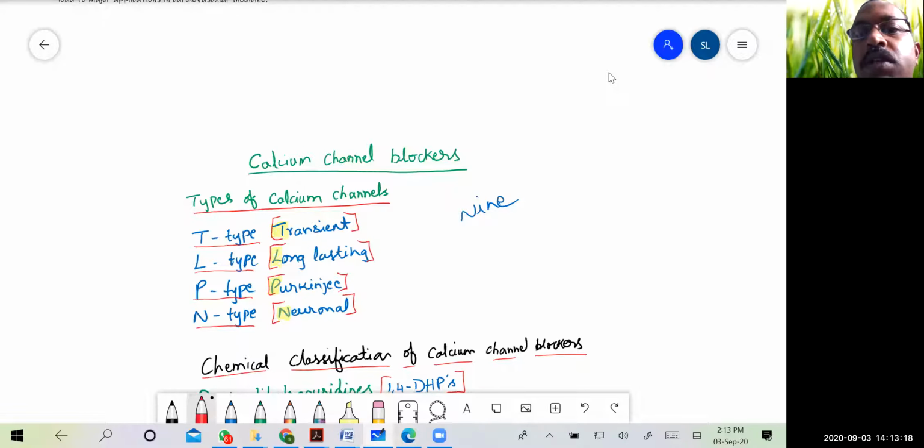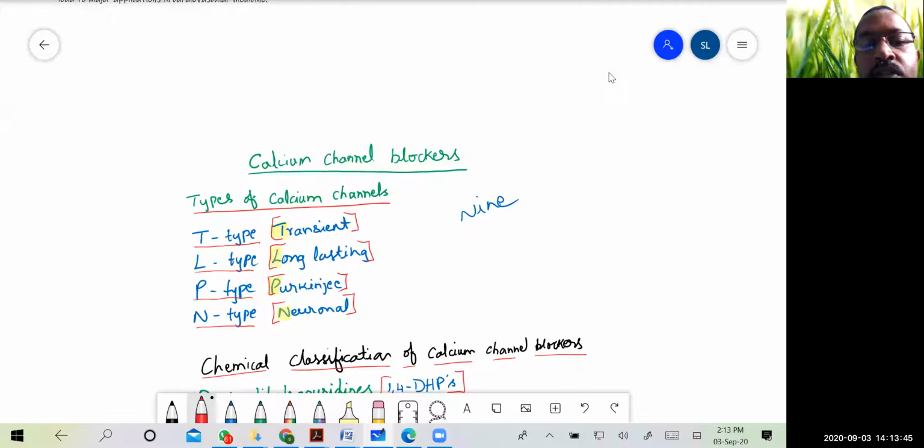So in this, again, the T-type is known as transient. It stands for transient type of calcium channel. And the L stands for long-lasting type of calcium channel. Similarly, P stands for Purkinje type of calcium channel. N stands for neuronal type of calcium channels.